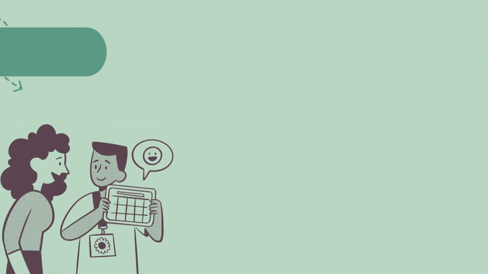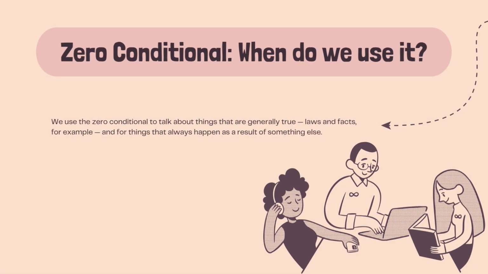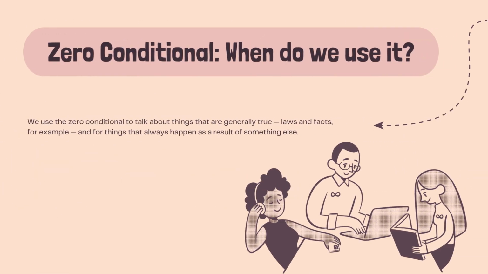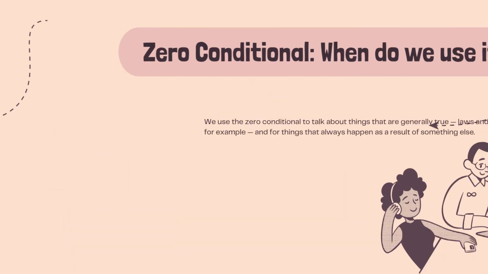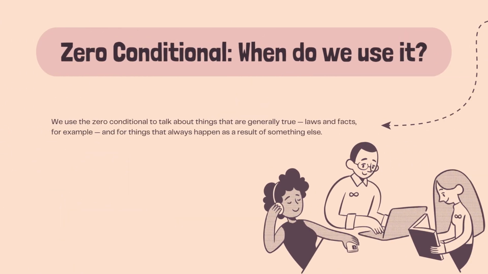0 conditional. When do we use it? We use the 0 conditional to talk about things that are generally true, laws and facts, for example, and for things that always happen as a result of something else.